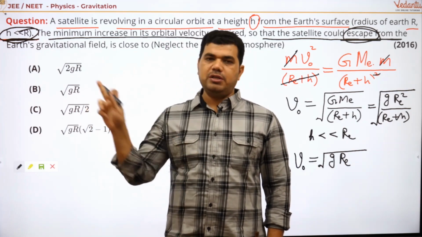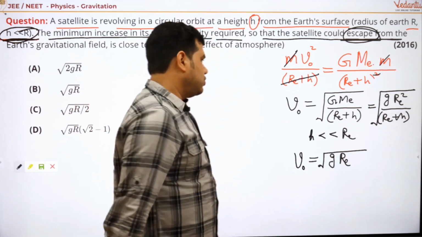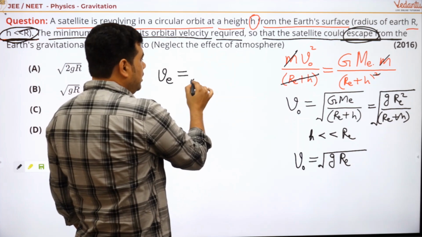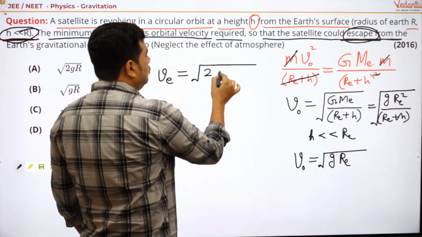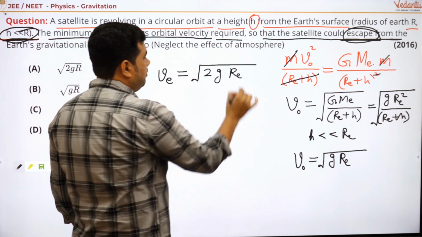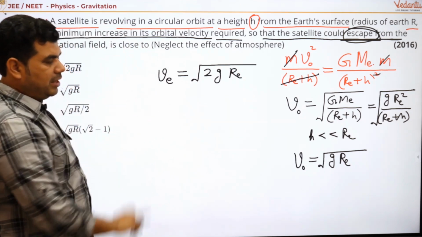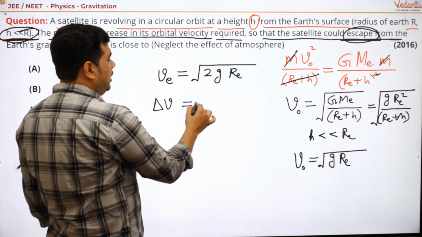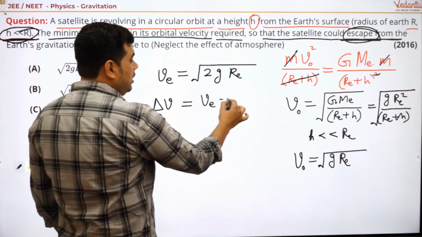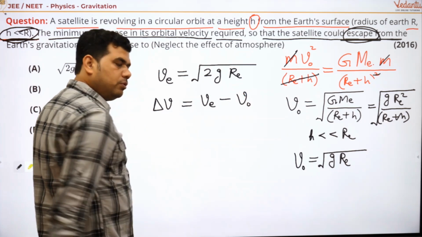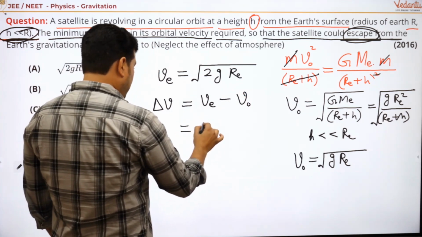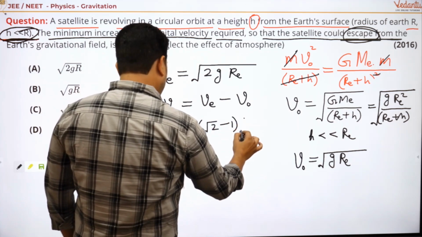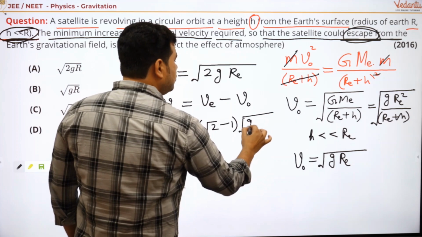Re, radius of Earth, here it is R. Yes, so the escape speed is, my dear student, Ve equal to root of 2 G Re, which is more than that. What is the required increment? Required increment is Ve minus V0. So what we can say? We can say here root 2 minus 1 times root of G R.